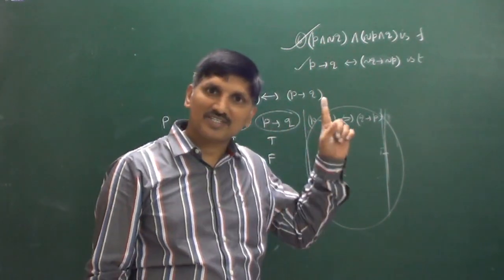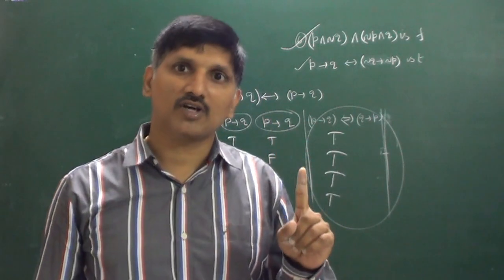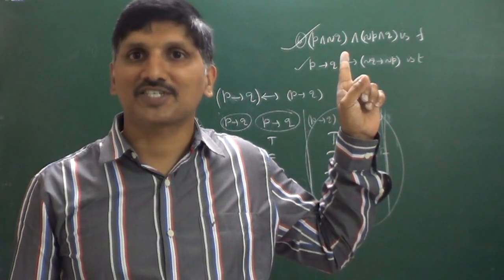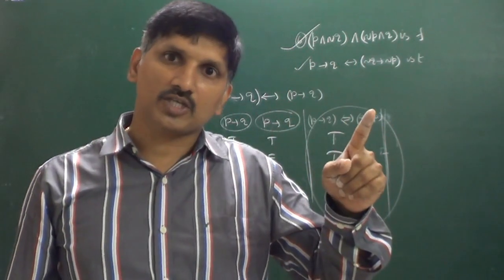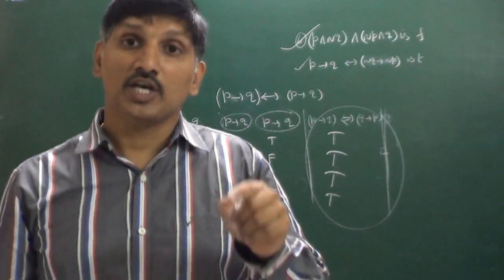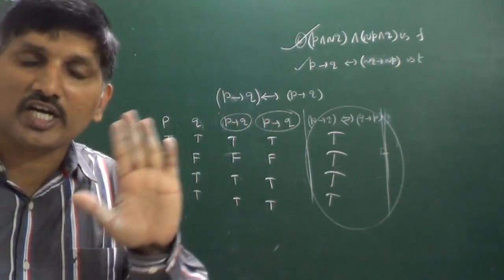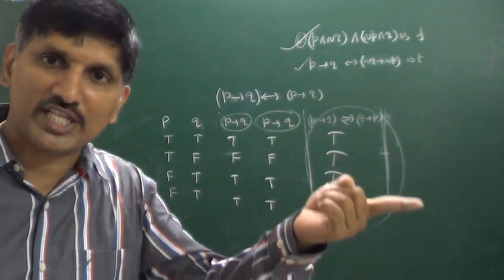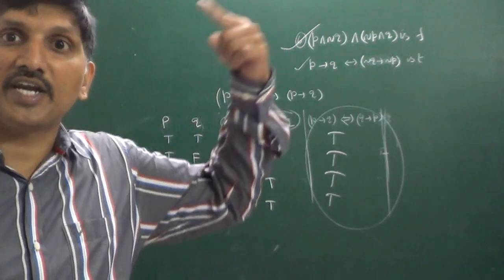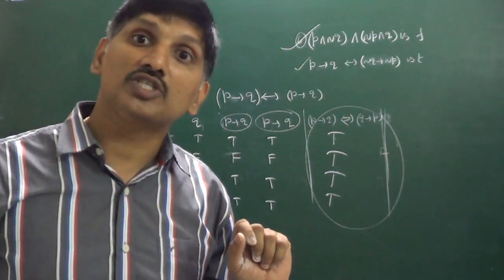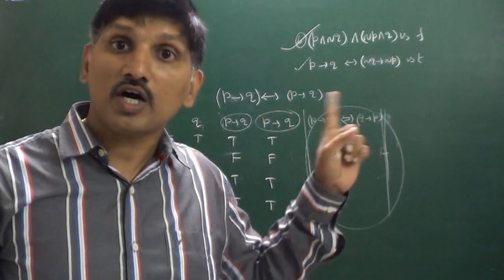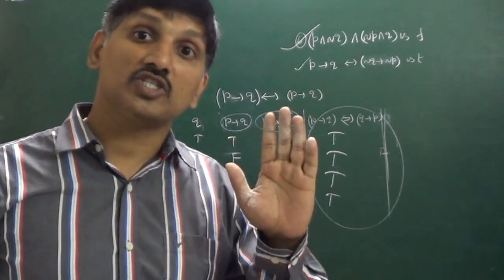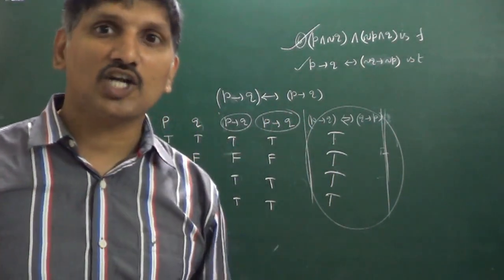The first statement is correct, and the second statement is also correct, but the second statement is nowhere connected with the first. S2 is not the correct explanation for S1 because they are not linked. If one were linked to the other, so that because of the second statement we get the first, then we could say S2 is the correct explanation for S1. Here both are correct statements, but they are not connected, so it is not the correct explanation. That means you have to select the second option.